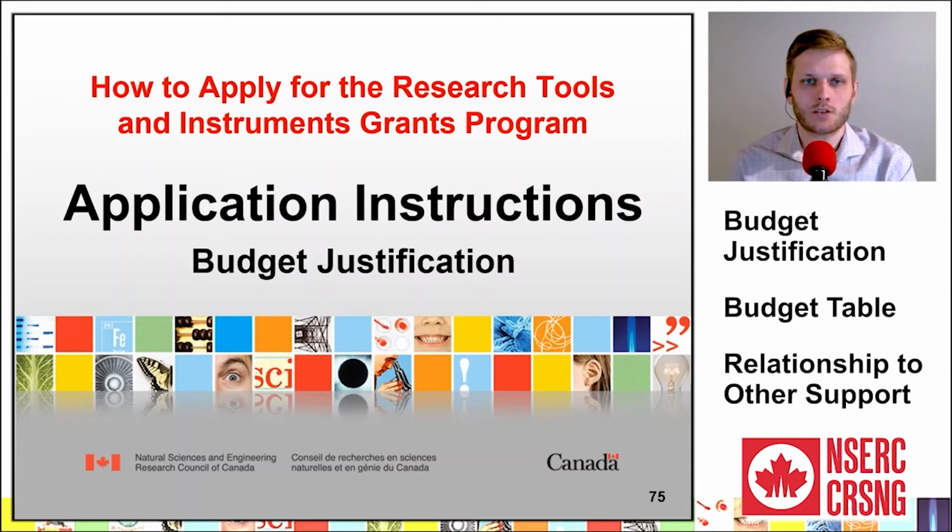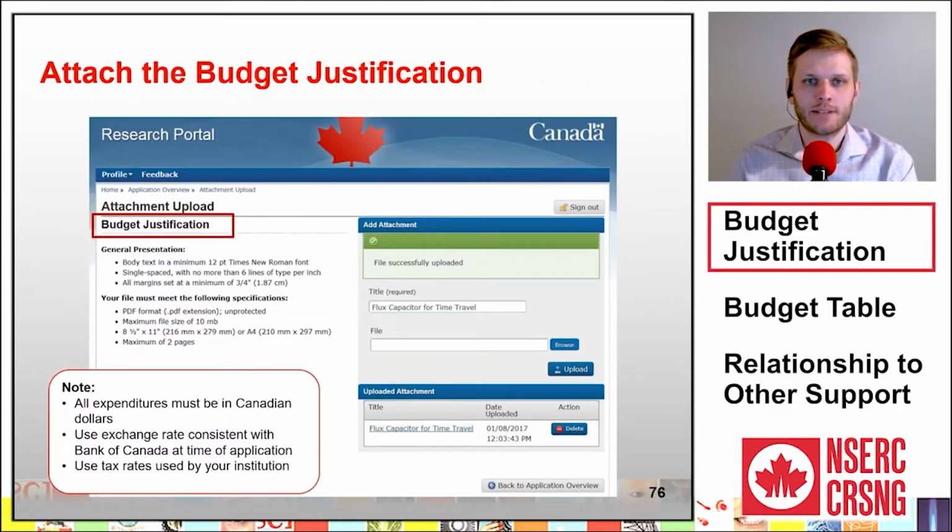This module describes the requirements for the budget justification attachment in the research portal for your NSERC Research Tools and Instruments application. The next attachment is the budget justification, which has a limit of 3 pages. This section must only contain information pertinent to the budget and relationship to other research support.